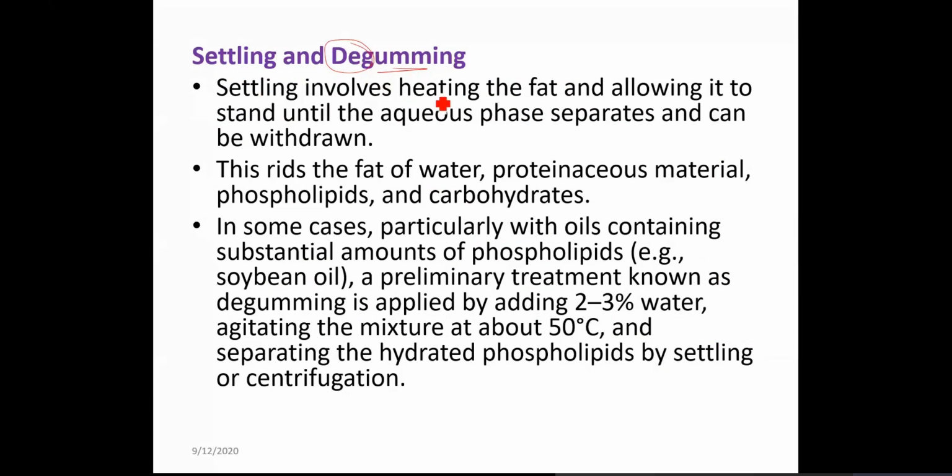Settling involves heating the fat and allowing this fat to stand until the aqueous phase separates. I have visited several multinationals which process this oil, and there are a number of videos also available on YouTube. So if you get time after today's class, just put oil processing or oil refining as a keyword in YouTube.